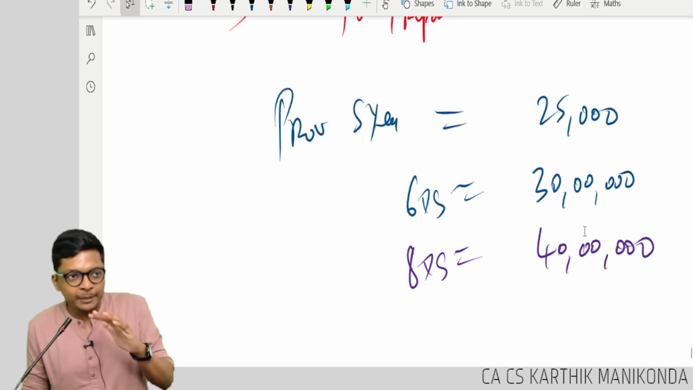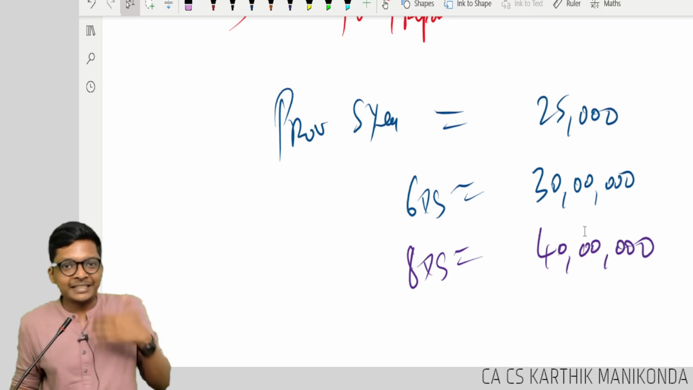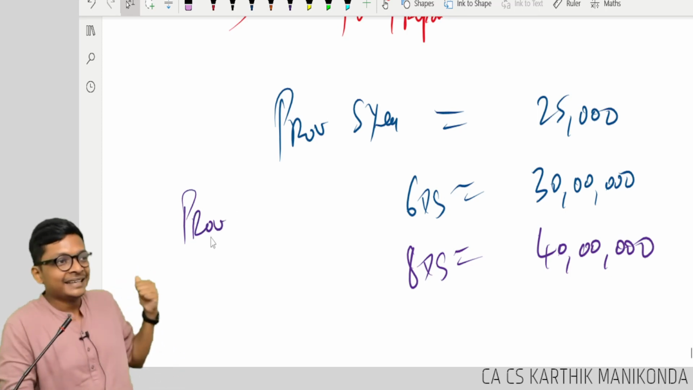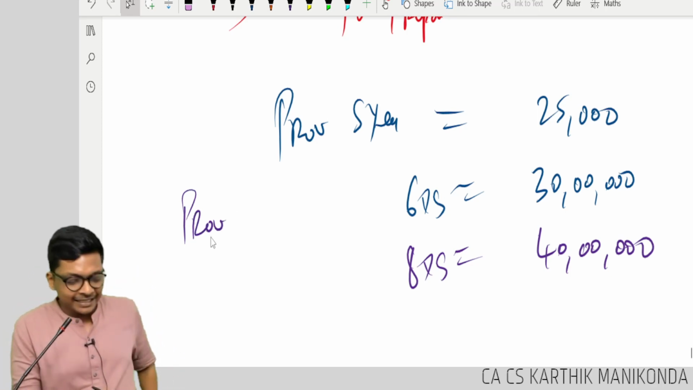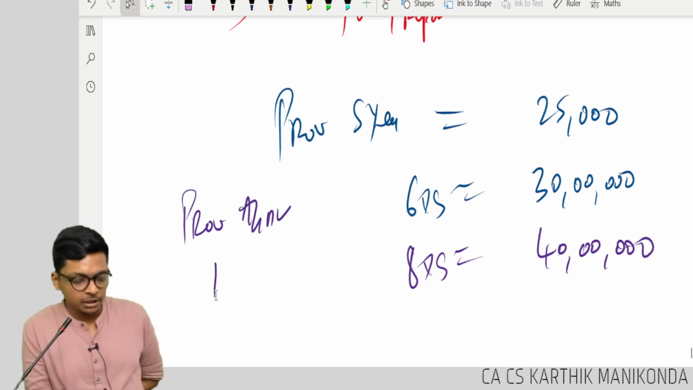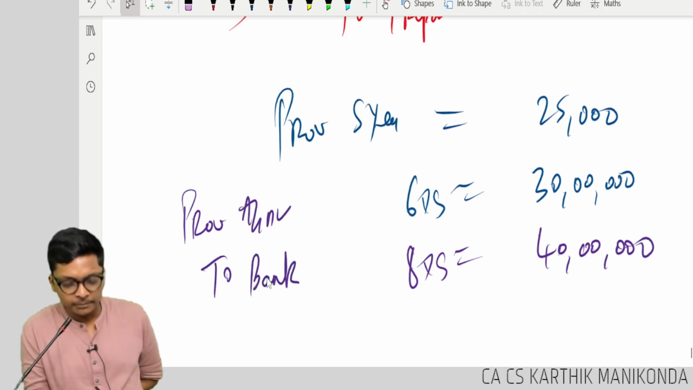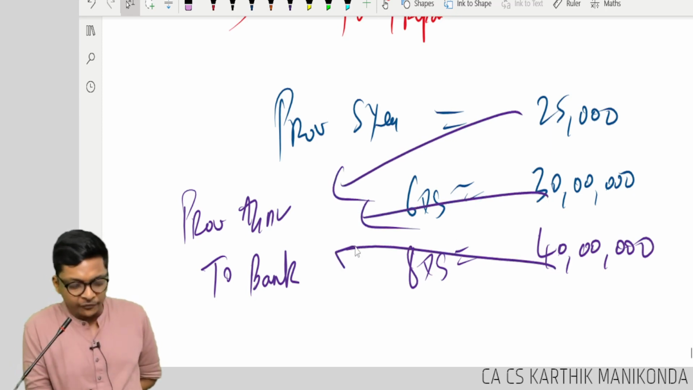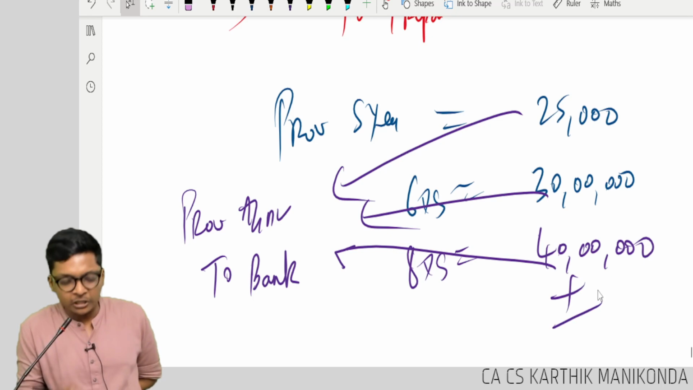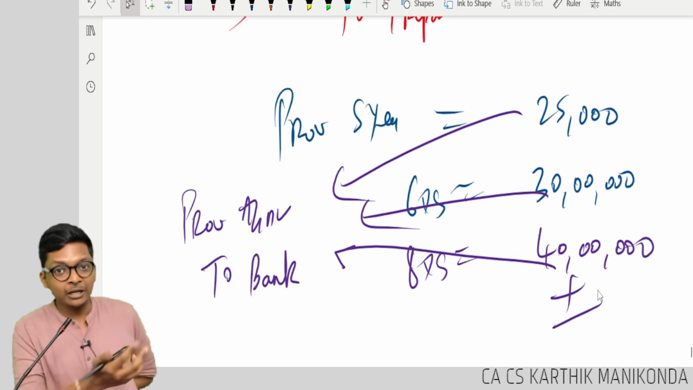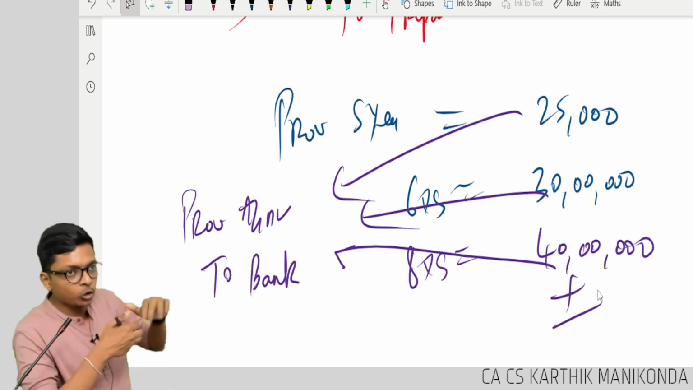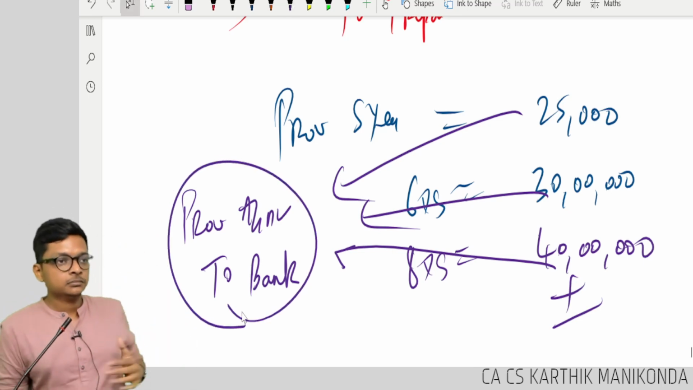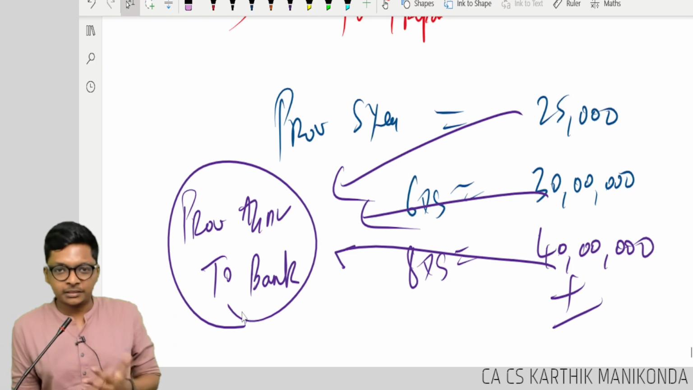What is the entry? Let's say I paid this amount. What is the entry for payment? I won't debit P&L. Already debited. Liability created. Provision account debit to bank. It could be 25,000, could be 30 lakhs, could be 40, could be plus or minus also. It's an estimate, guys. We did an estimate. Could be more, could be less. Whatever difference comes, debit to P&L. Are you understanding, guys? Clear?